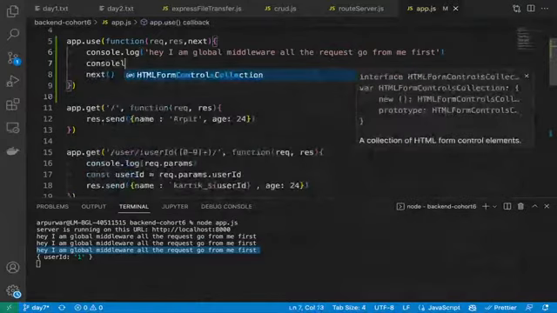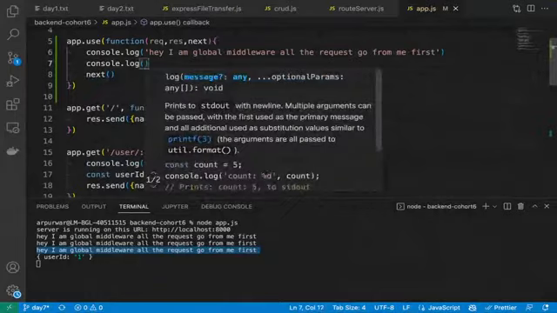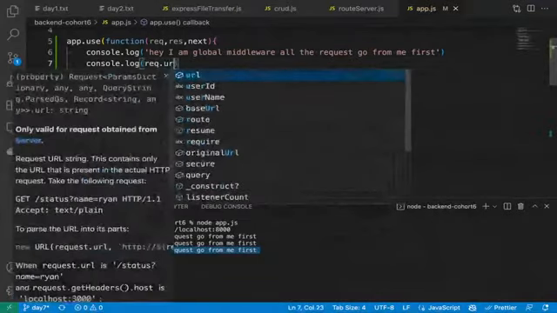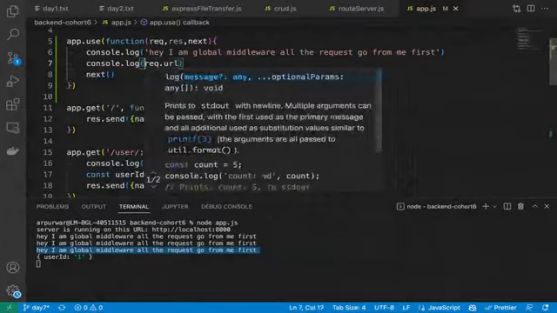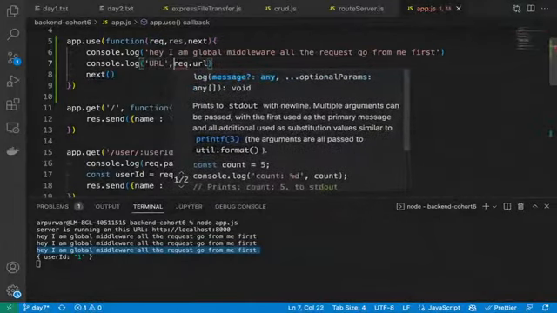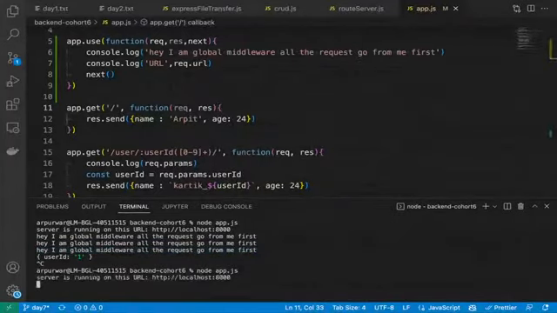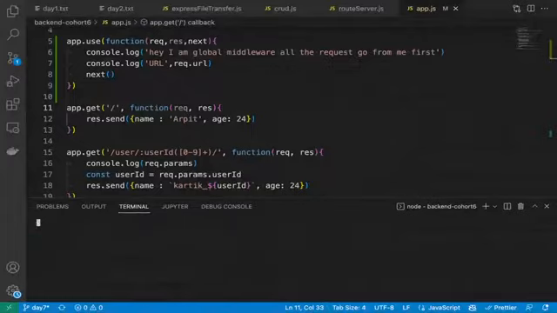which could be our request URL. Console.log, print the request.url. Correct? So we will understand better from where the request is coming, like the URL. Correct? Let's see this thing also. This will tell us exactly from where the request is coming. Correct? Let me clear the logs and let me run it again.